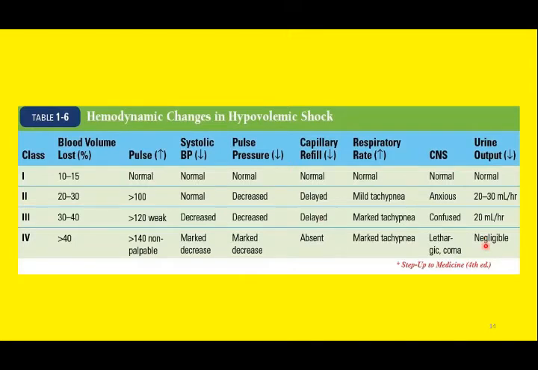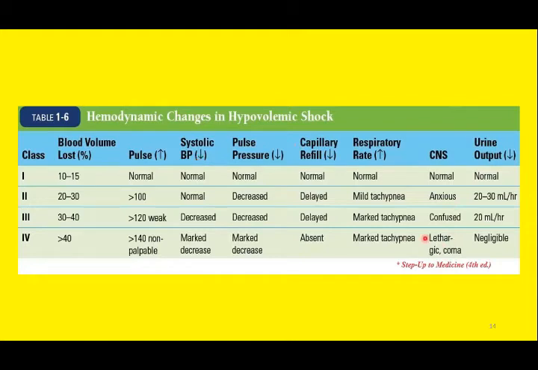So these are the different clinical parameters related to cardiovascular system, CNS and renal system in a patient of hypovolemic shock. In a patient of hypovolemic shock, the heart rate will be increased, that is tachycardia, the respiratory rate will increase, that is tachypnea. The cardiac output is low, hence there will be drop in the arterial pressure, especially the systolic pressure and the pulse pressure.